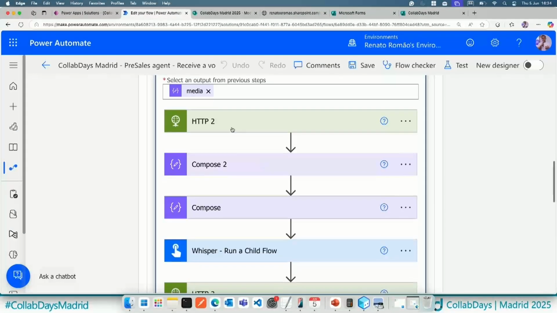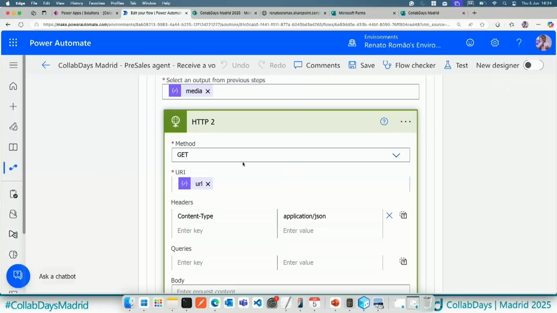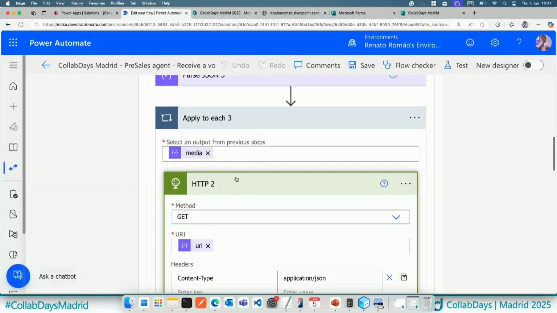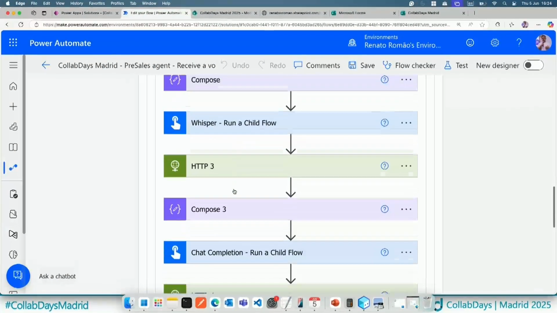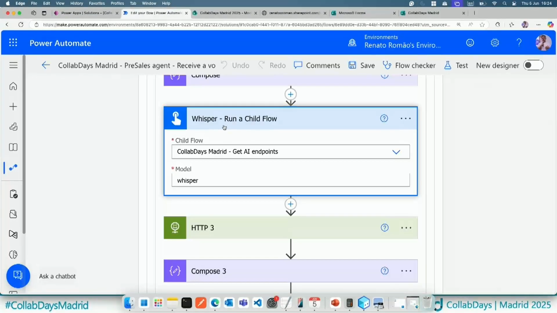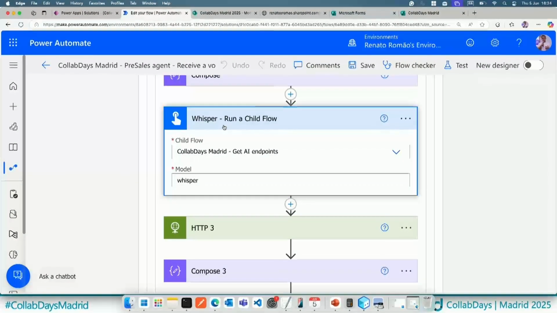But in this case, I'm just extracting the media, and then let me open the audio message, and then I'm using the run a child flow action, just to extract with the AI endpoints. We can use this in different ways, but I'm using the AI endpoints just to extract the information that I need. I'm passing the model as well.